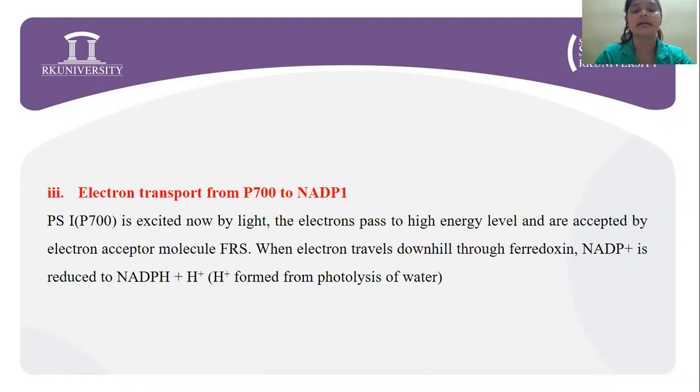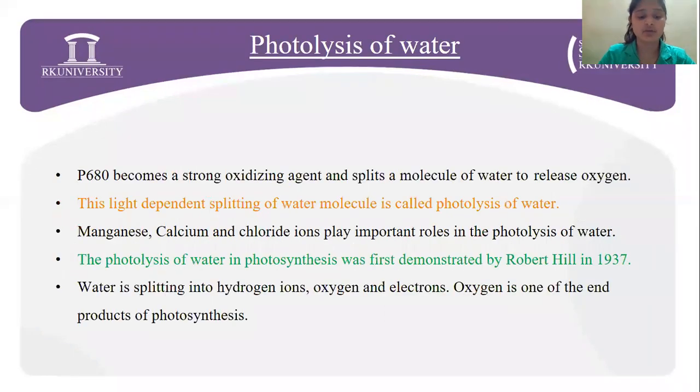Next, during this electron transport, there is generation of ATP, and hence this is the non-cyclic photophosphorylation. The electron flow looks like the appearance of the letter Z, and whenever NADP plus is available and there is photolysis of water, both photosystem 1 and photosystem 2 get activated. So the condition for photosystem 1 and photosystem 2 to get activated is that photolysis of water should take place, and apart from that, NADP plus has to be available.